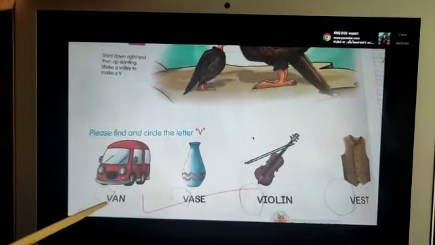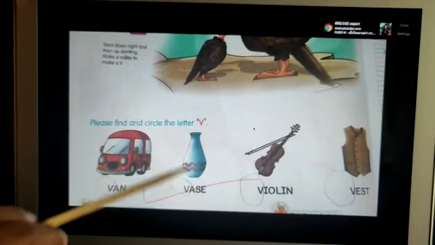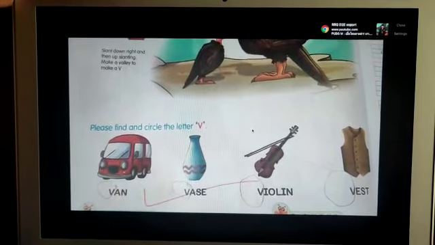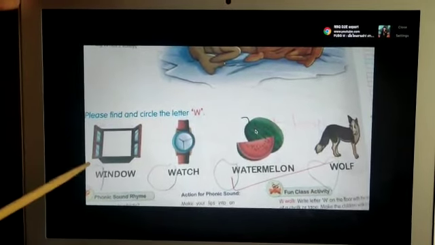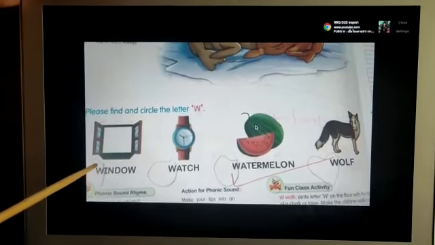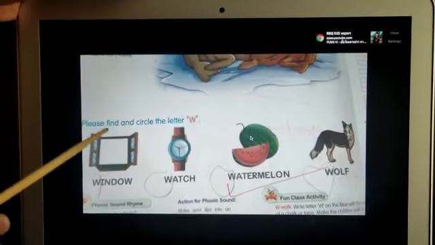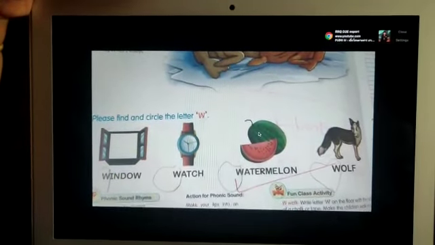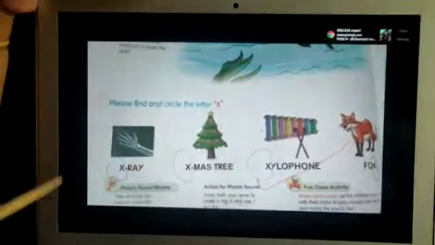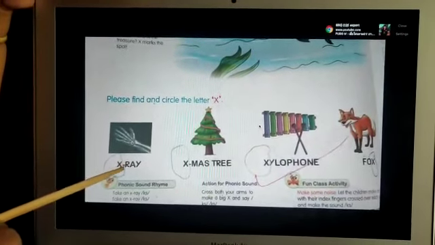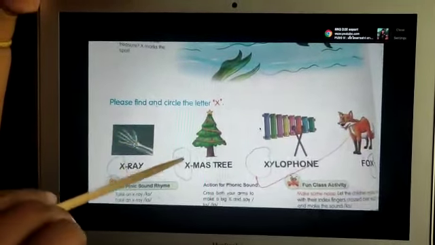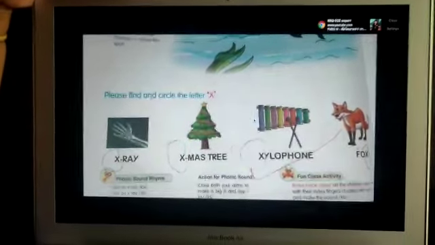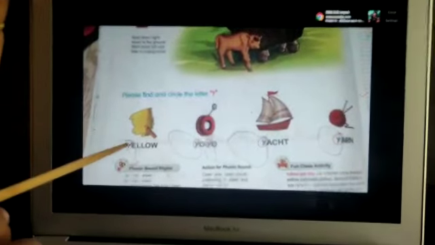Let us see V. V for van. V for vase. So V says V, V, V. Let us see the sound of W. W for window. W for watch. So W says W, W. Let us see X. X for X-ray. X for Xmas tree. So X says ks, ks.